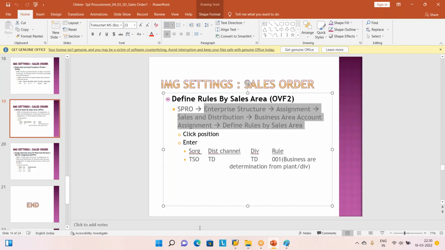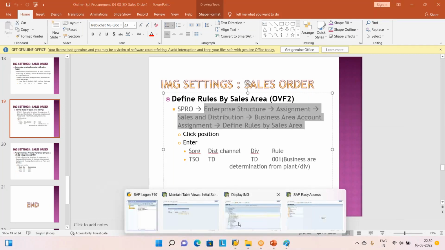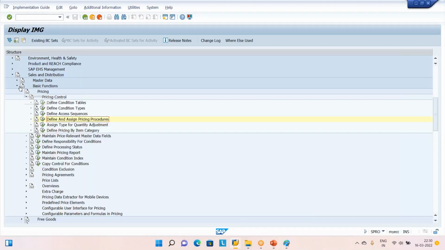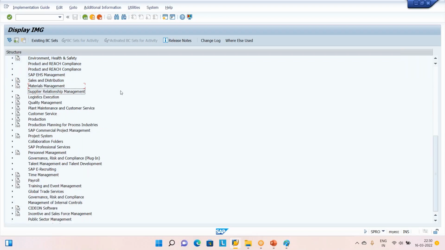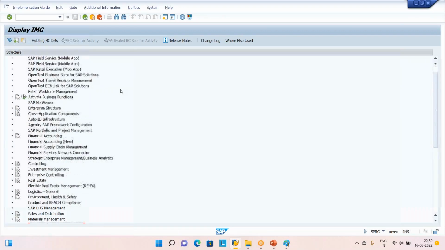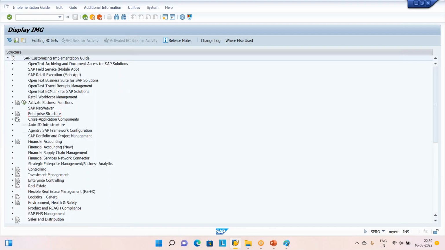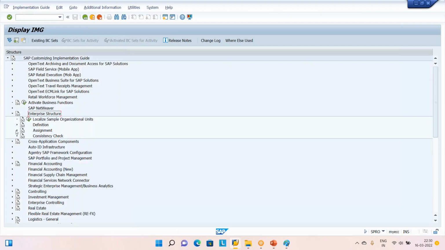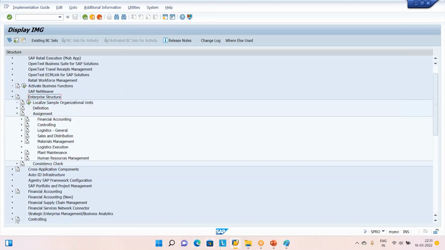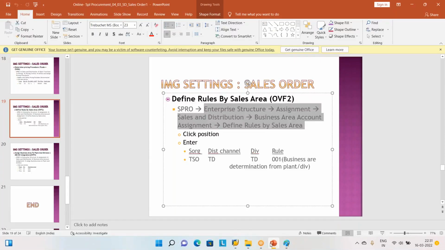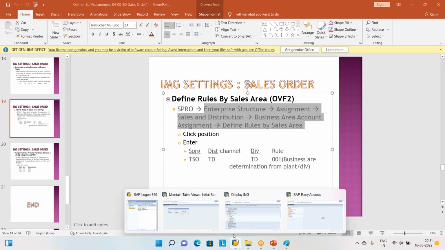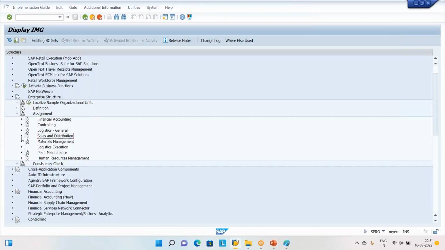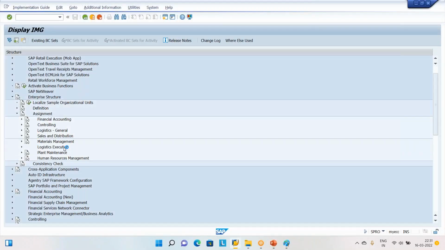Go to the enterprise structure assignment. Small pending from the SD versus PP guys are going to be there. Enterprise structure assignment. SD business area, sales and distribution.